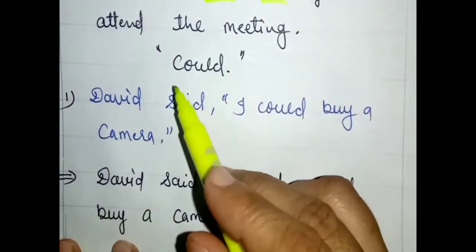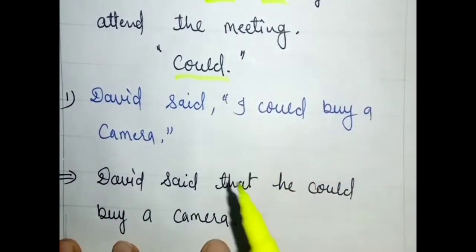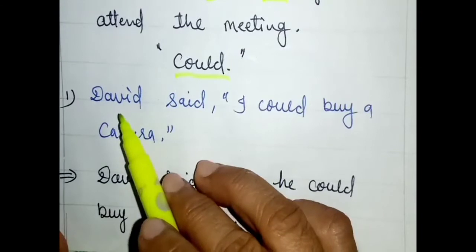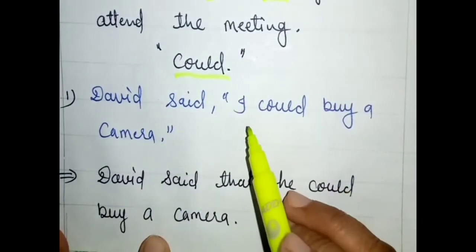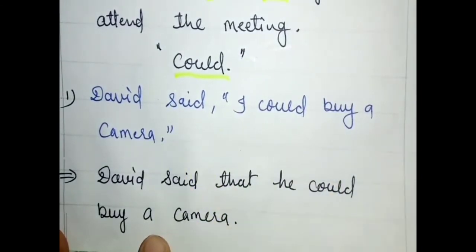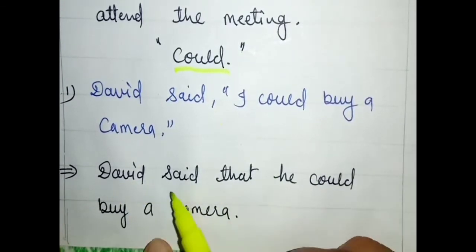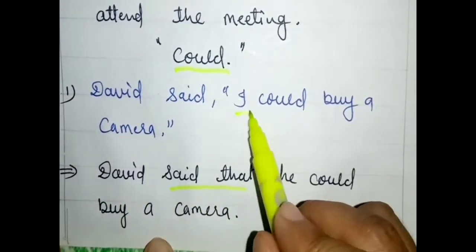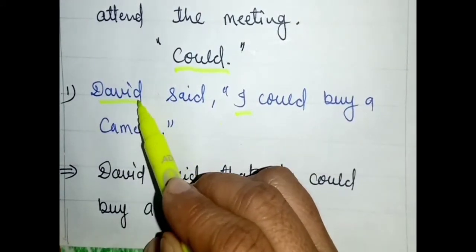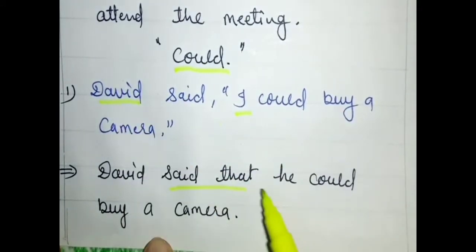Now let's start with another modal verb, that is could. See the example. David said, "I could buy a camera." Inverted comma, close. It is also very simple. David said that. For I, we will use he because David is a boy. So for David, we will apply the pronoun he. David said that he could buy a camera, like this.